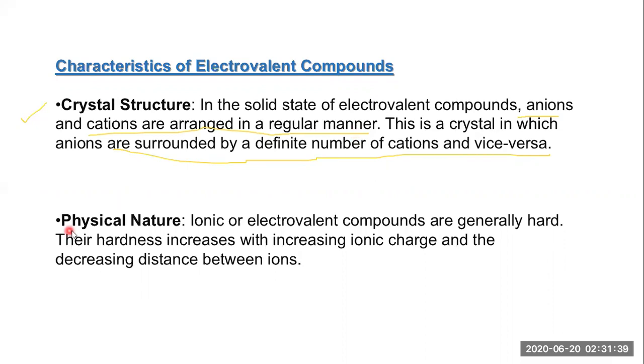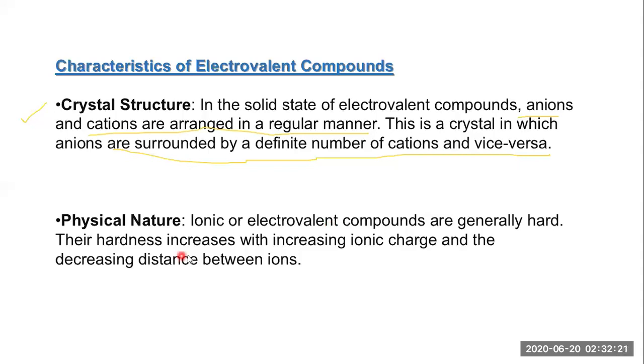Okay, now let's move to the physical nature. Ionic or electrovalent compounds are generally hard. Why are they so hard? Because in the case of sodium chloride, your common salt, you find hardness, since sodium loses its electron to chlorine and they form a strong bond. As they have a strong bond, as we considered in the earlier slide, the solubility is also greater compared to other bonds. As one atom loses an electron to another atom, they are bonded very strongly, and that's why the resultant physical nature is hardness.